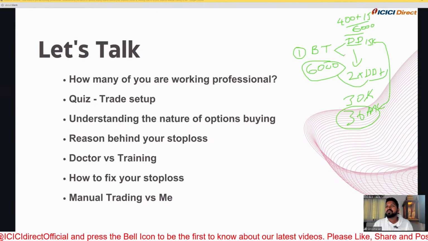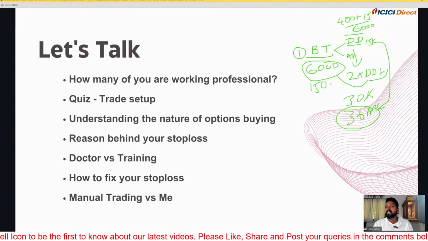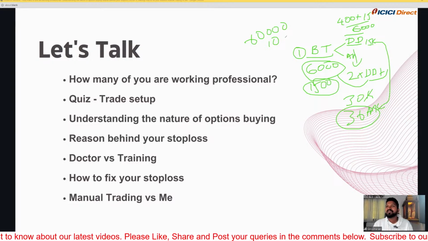The second most important thing is your average profits and average losses. What happens is they just take the trade with, say, 6,000 rupees of margin, and the first trade itself gives them a loss of 1,500 rupees. If they have 60,000 rupees and put in 10 lots all the way, this will be 15,000 rupees of loss.